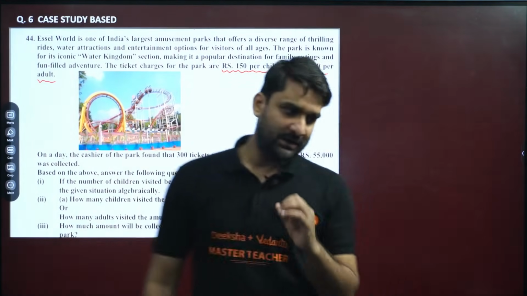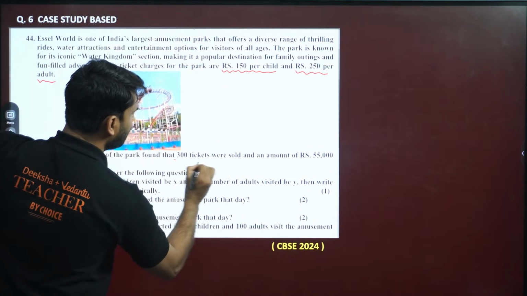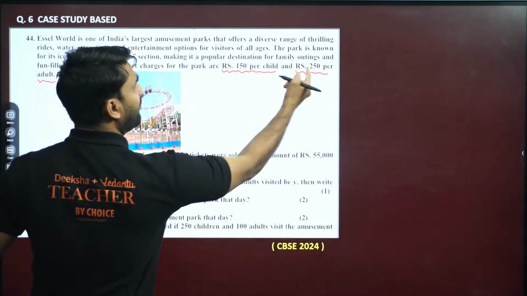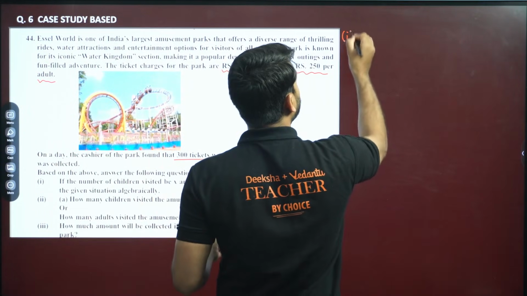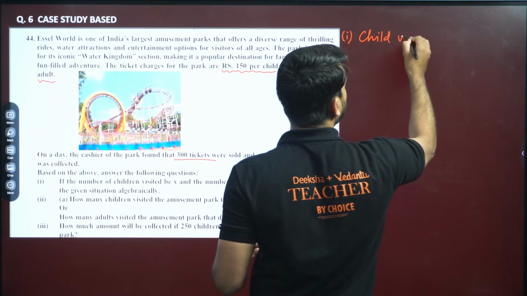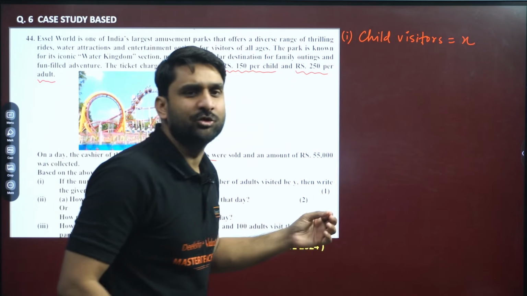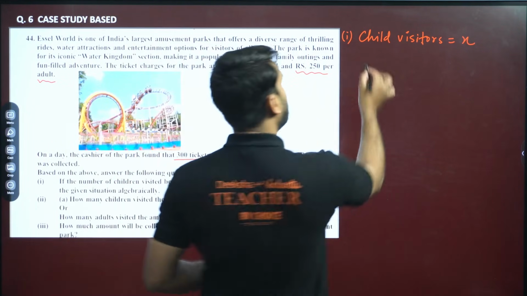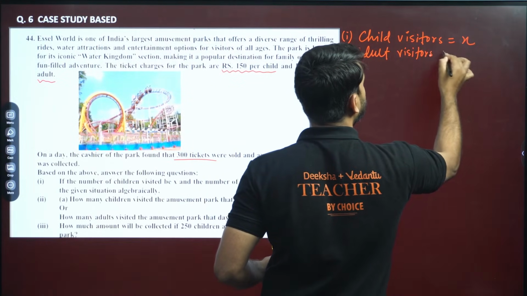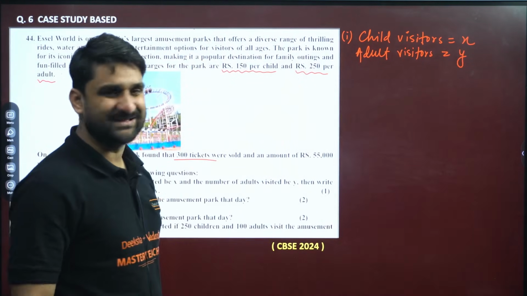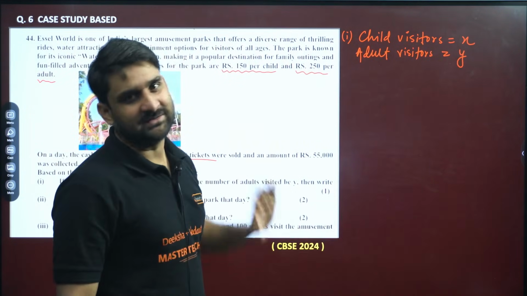Don't worry, my dear. Listen, the question is, how many tickets were sold? 300 tickets. Adults and children both are visiting the park. So my dear champions, let's assume the number of child visitors is X, and the total number of adult visitors is Y. So X tickets of child have been sold and Y tickets of adults have been sold.